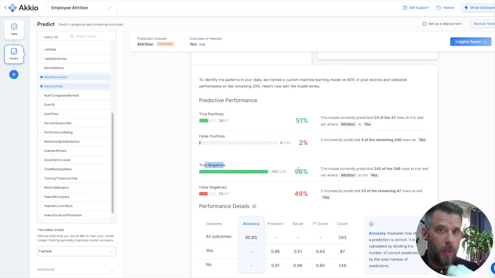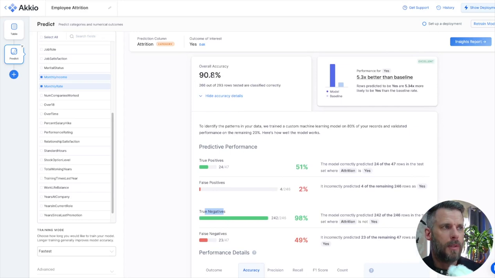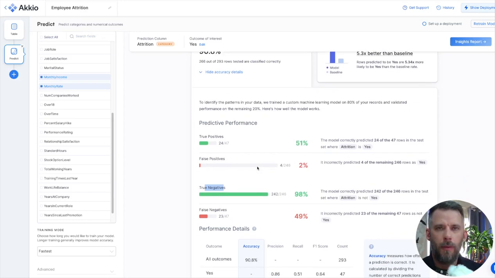Remember, we do that 80-20 split. 80% we trained, 20% we tested. Out of that 20%, we found that we were right about people who weren't leaving 98% of the time. That's awesome. You're not going to focus on those employees. You're saving your efforts because they're not likely to leave. But if you look up here, I said 90% accuracy, so you could be fooled by that a little bit. The ones that were likely to leave, 51%. Now I could do subtraction and say, well, if they weren't in this group, they're going to fall in that group. That's fine. But we could probably improve this a little bit.